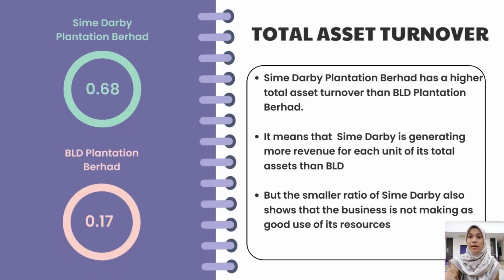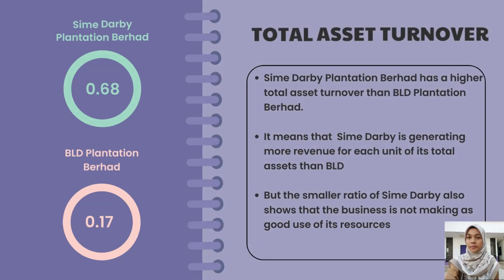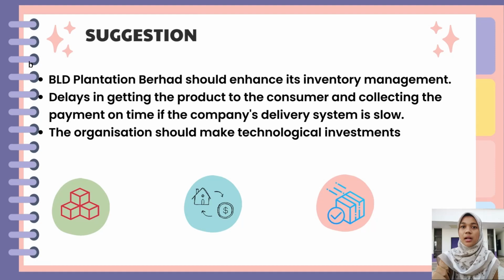Next, for the total asset turnover comparison, Sime has a higher total asset turnover compared to BLD. It means that Sime is generating more revenue for each unit of its total assets than BLD. But the smaller ratio of BLD also shows that the company is not making as good use of its resources. Since BLD has a lower total asset turnover ratio, our suggestion is BLD should enhance its inventory management. This is to determine the amount of time spent moving the goods throughout the process.